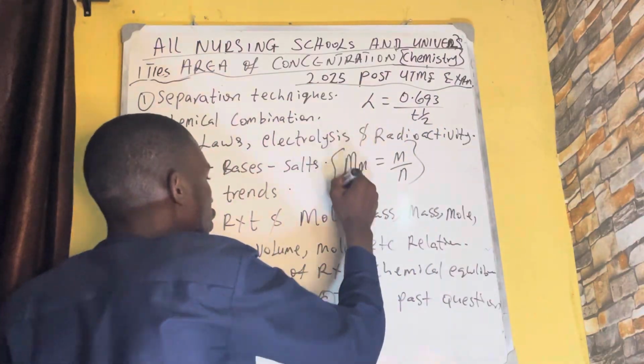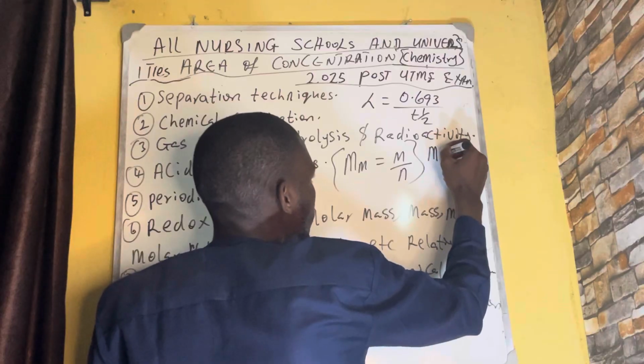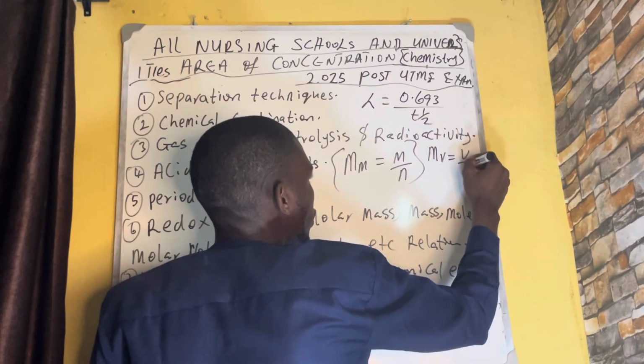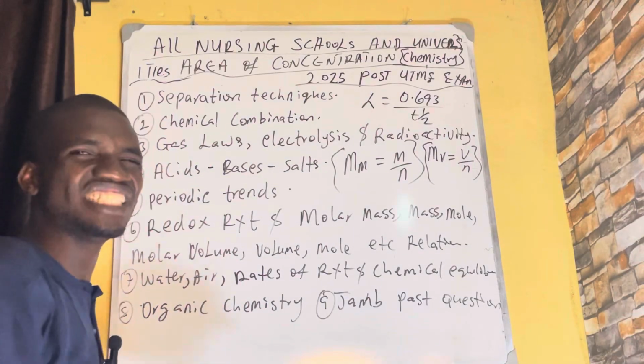Another one, they can give you the relationship between volume and mole, and this is molar volume equals volume over mole. Or they can ask you, at STP, what is the molar volume? 22.4 dm³. This is very simple.